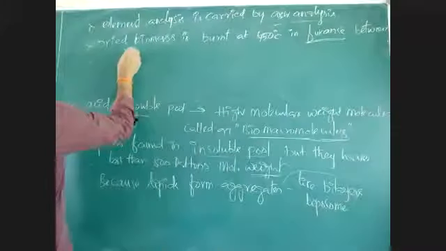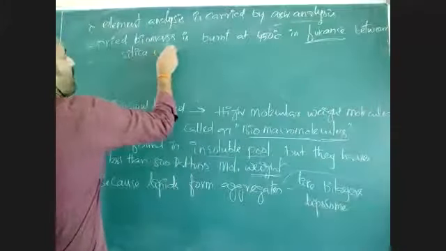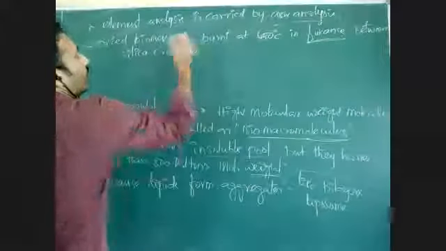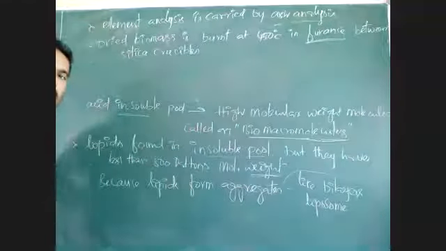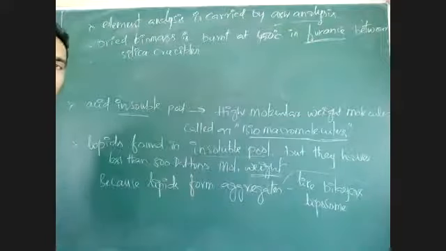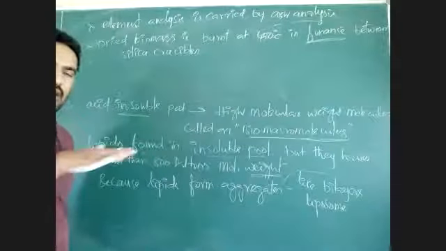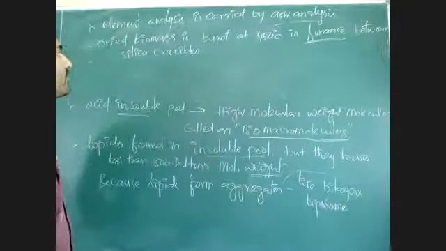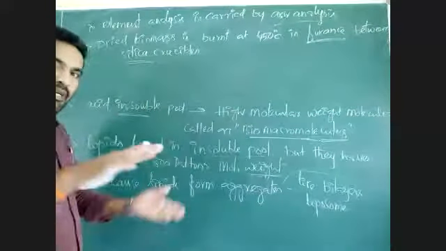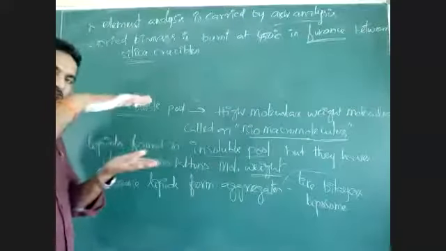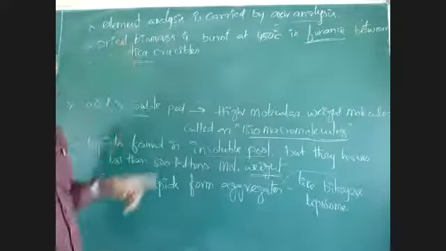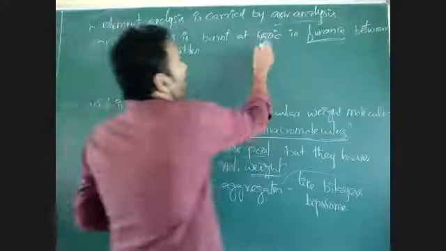Between silica crucibles. Silica crucible means like silica crystal. Sand is there, like that. Plates of silica are made, that is called a silica crucible. In between, one silica crucible is there, another silica crucible is there. Between them, this dried biomass is taken and it was burnt in a furnace.